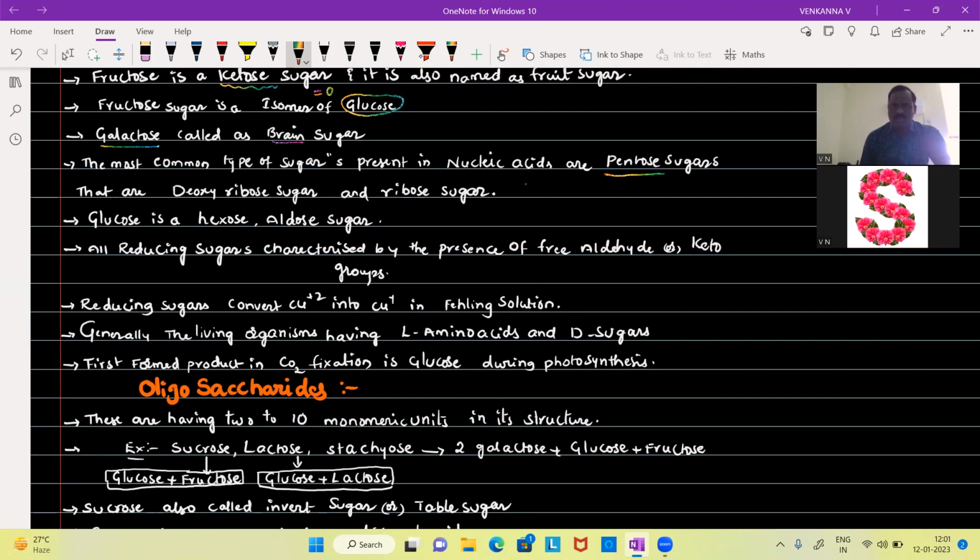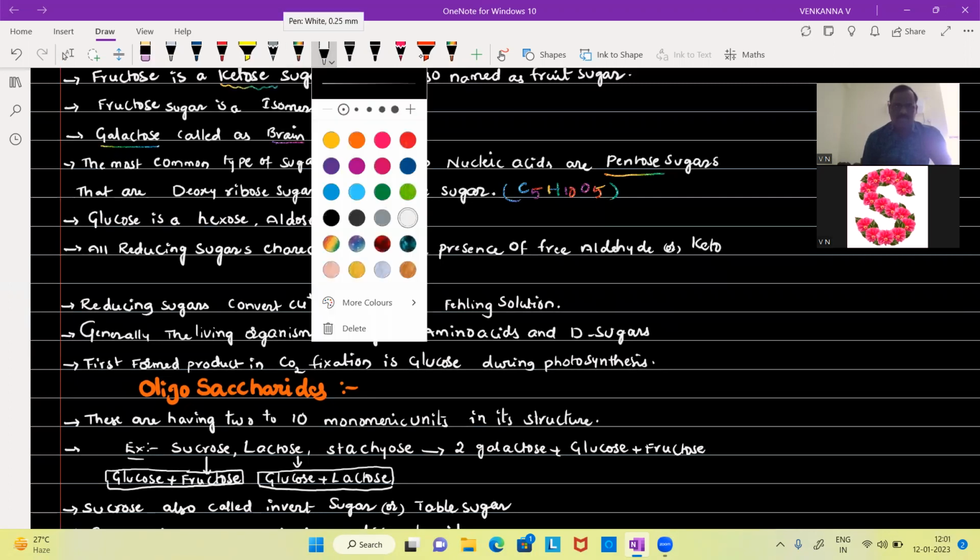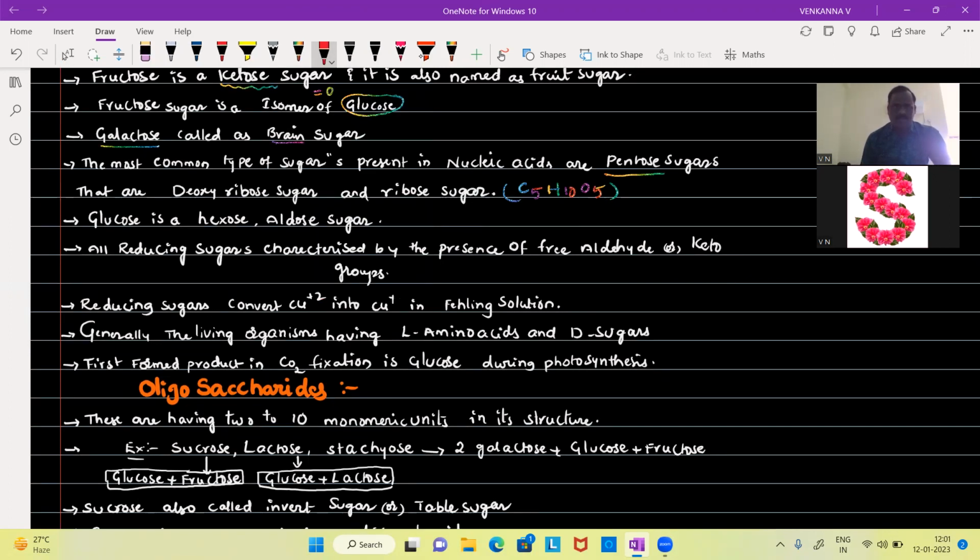You know about the molecular formula of ribose sugar as C5H10O5. C5H10O5 is the molecular formula of ribose sugar. And deoxyribose sugar is C5H10O4, means it has 5 carbon atoms, 10 hydrogen atoms, only 4 oxygen atoms in its structure. So simply it is a deoxyribose sugar. Deoxyribose sugar is a component of DNA. Ribose sugar is a component of RNA.